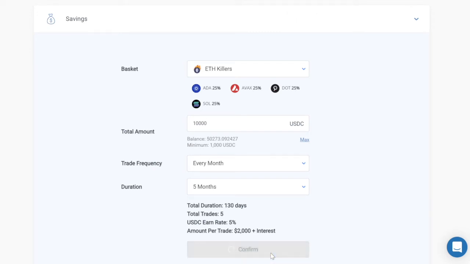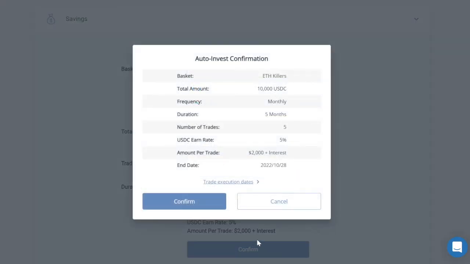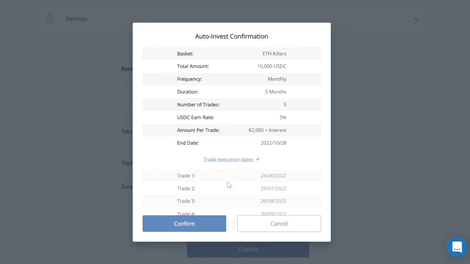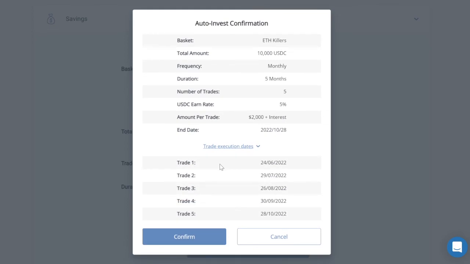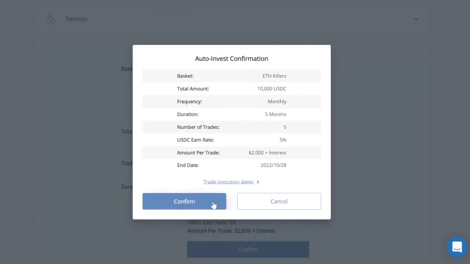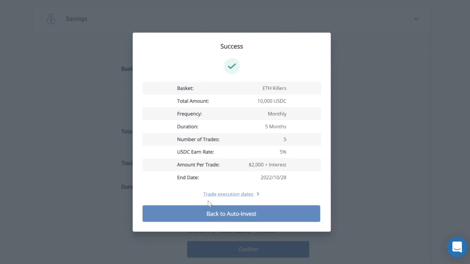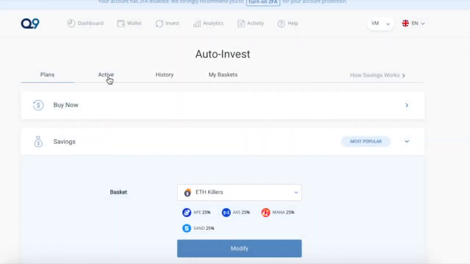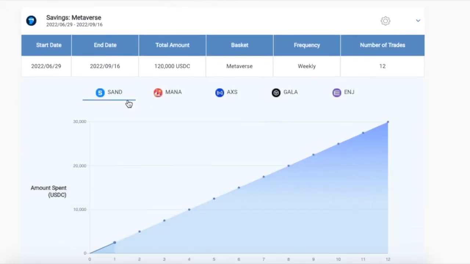Your uninvested USDC will automatically earn interest whilst it is waiting to be deployed to the market. Check your trade execution dates and other information. When satisfied, press Confirm to place your order. Your active auto-invest strategies will show under the Active tab.